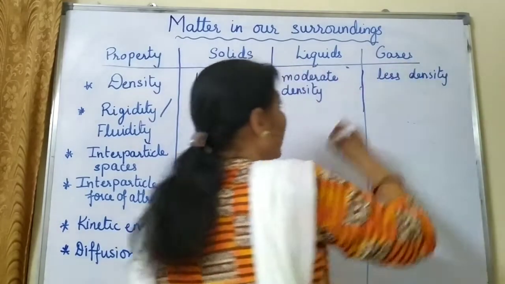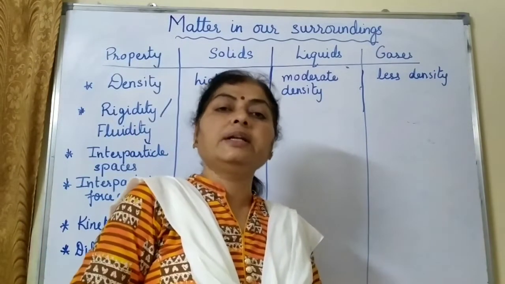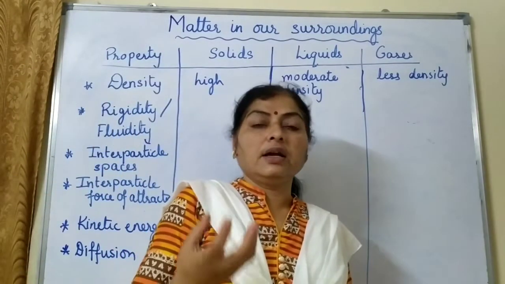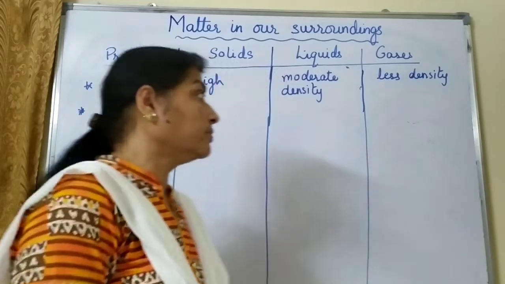Again, in solids and liquids, depending from one liquid to another liquid, the density will differ. Like honey. Honey is highly dense and water, its density is less. So honey, it settles down in the glass of water.